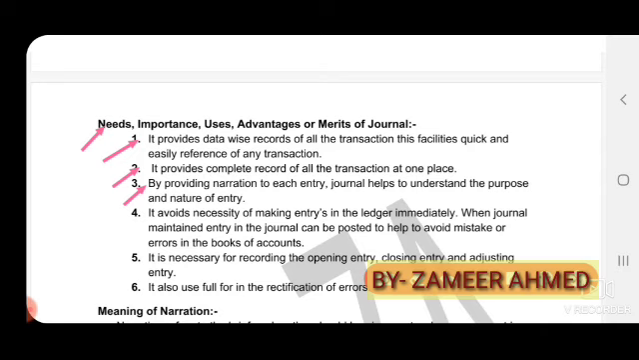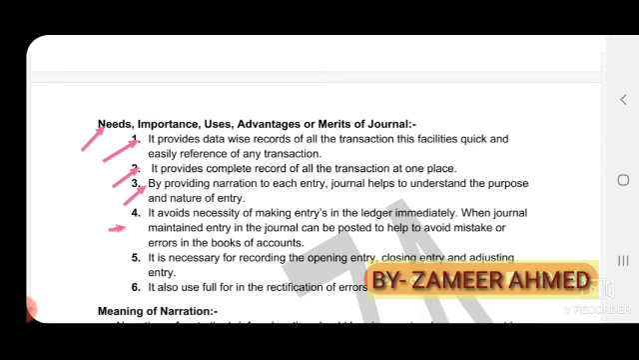Next, by providing narration to each entry, the journal helps to understand the purpose and nature of the entry. After passing the entry, the journal gives the narration for each entry. Narration means the explanation of the entry. For what purpose we have passed the entry, the narration gives the explanation. With the help of this, we can easily understand the purpose of the entry.